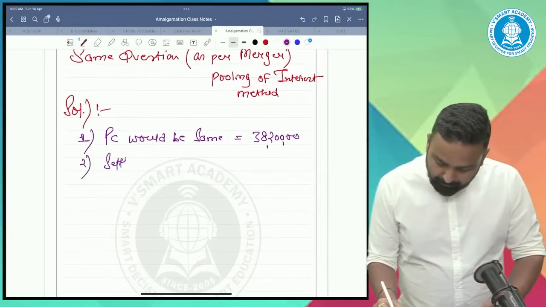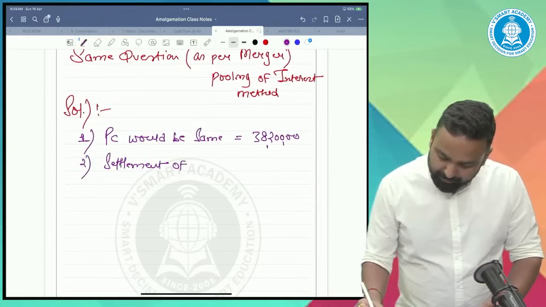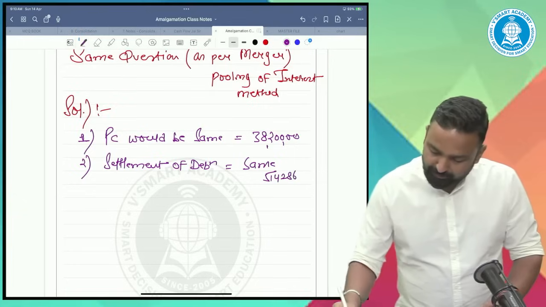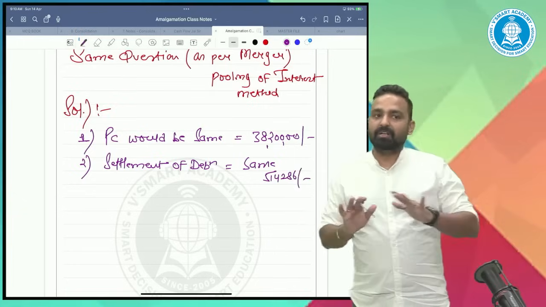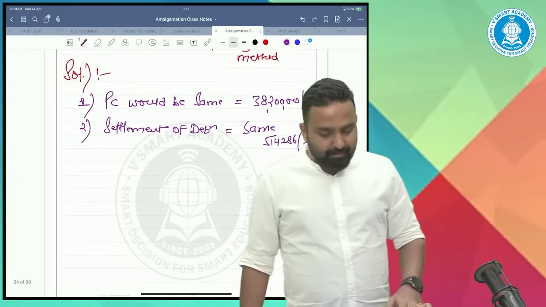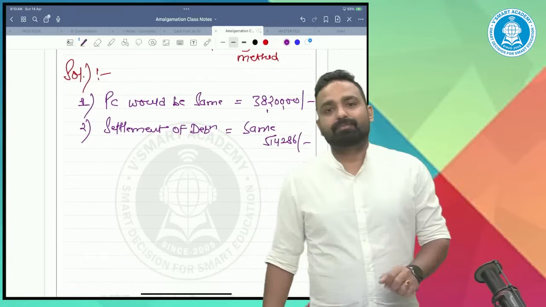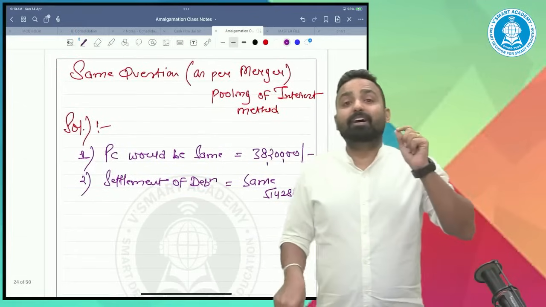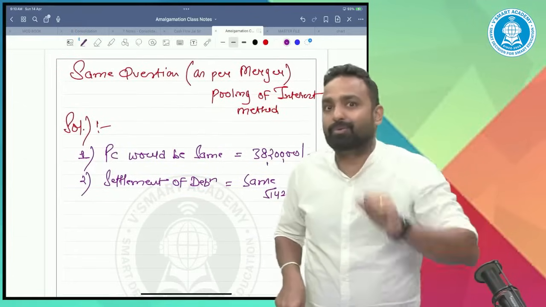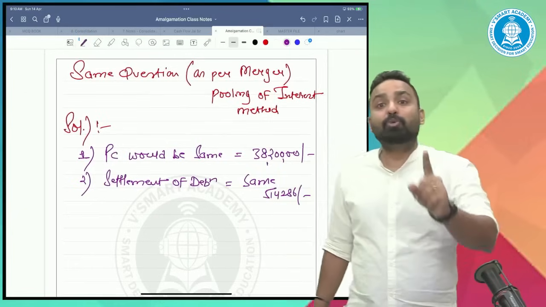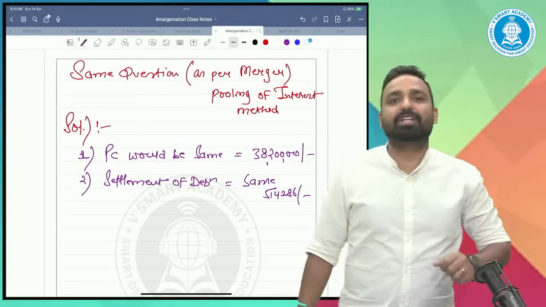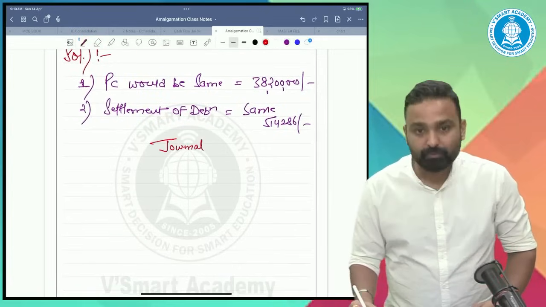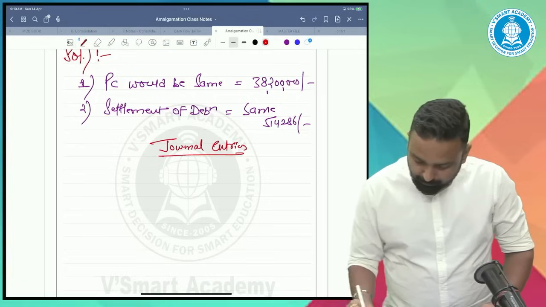Second, settlement of debentures. Same, that means 514286. Settlement of debenture same. Yes, there might be some differences in journal entries, because now in the merger pooling of interest method, we record all assets and liabilities at book value, as well as we need to maintain all the reserves and surplus of the transferor company. So yes, journal entries would be different.